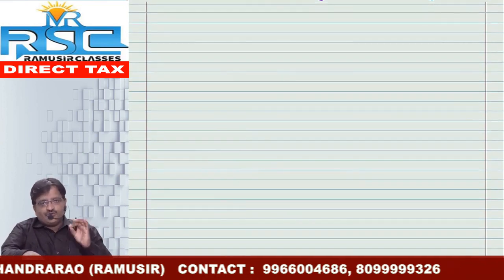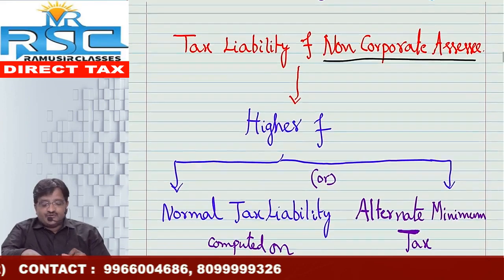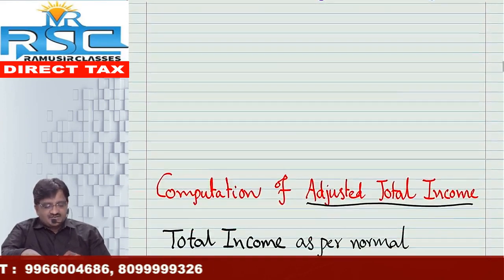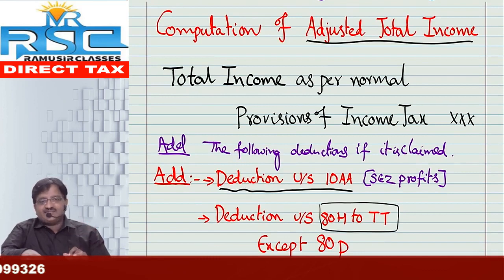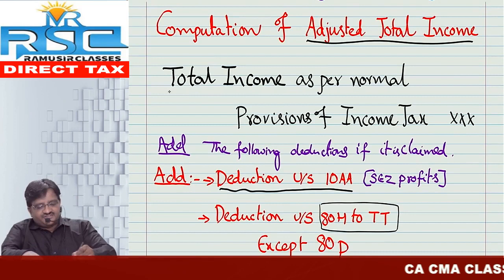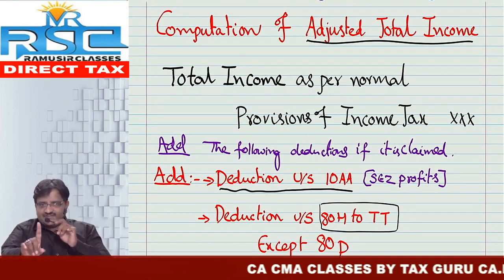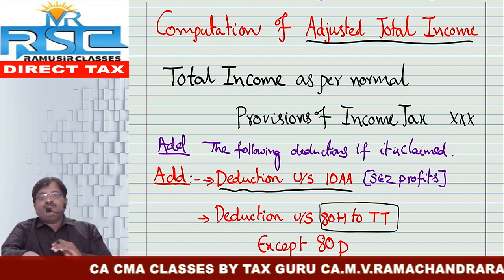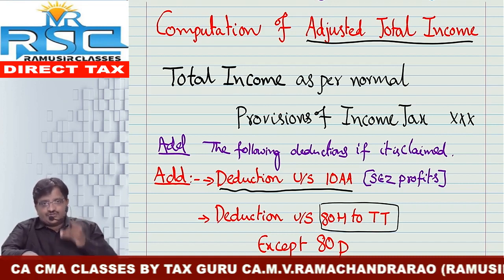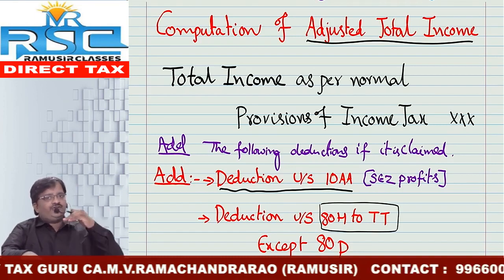Friends, so many entities are claiming deductions and offering less amount of tax. For that purpose, the Government of India has introduced the concept called adjusted total income. For that purpose, first take the total income as per normal provisions of the Income Tax Act. First one, total income. After that, add the following deductions if you already claimed them earlier. So if you have claimed the following deductions, compulsorily we need to add them back.